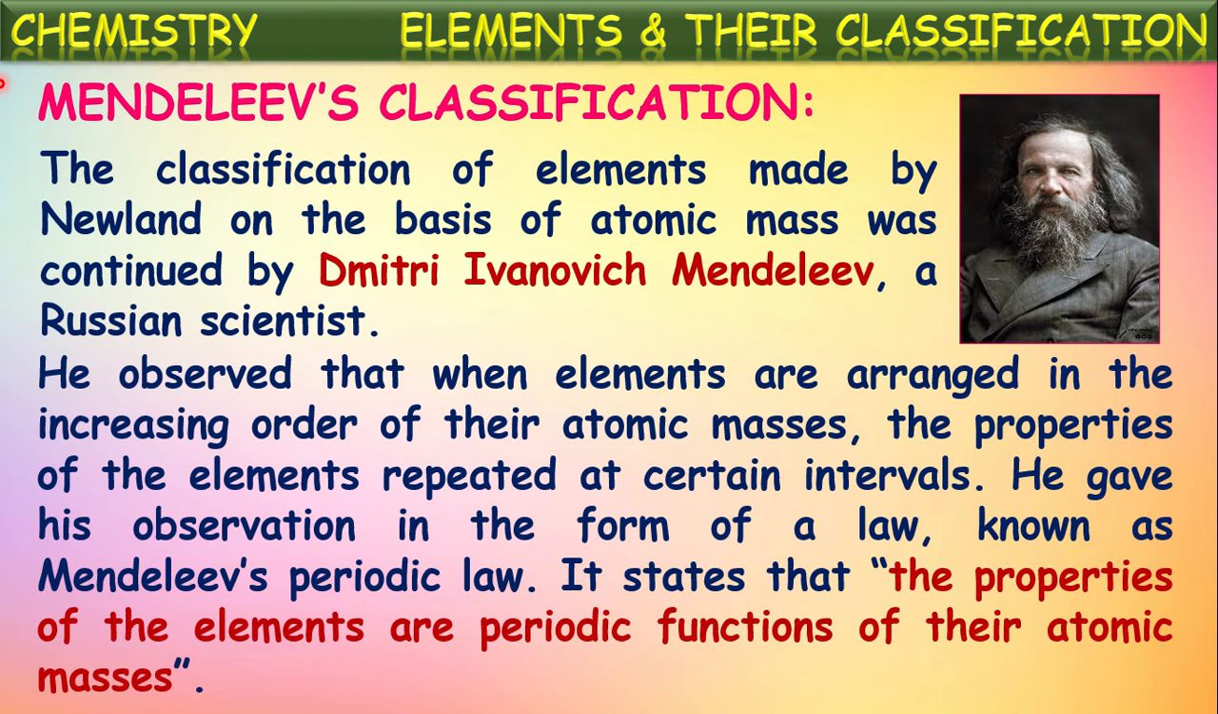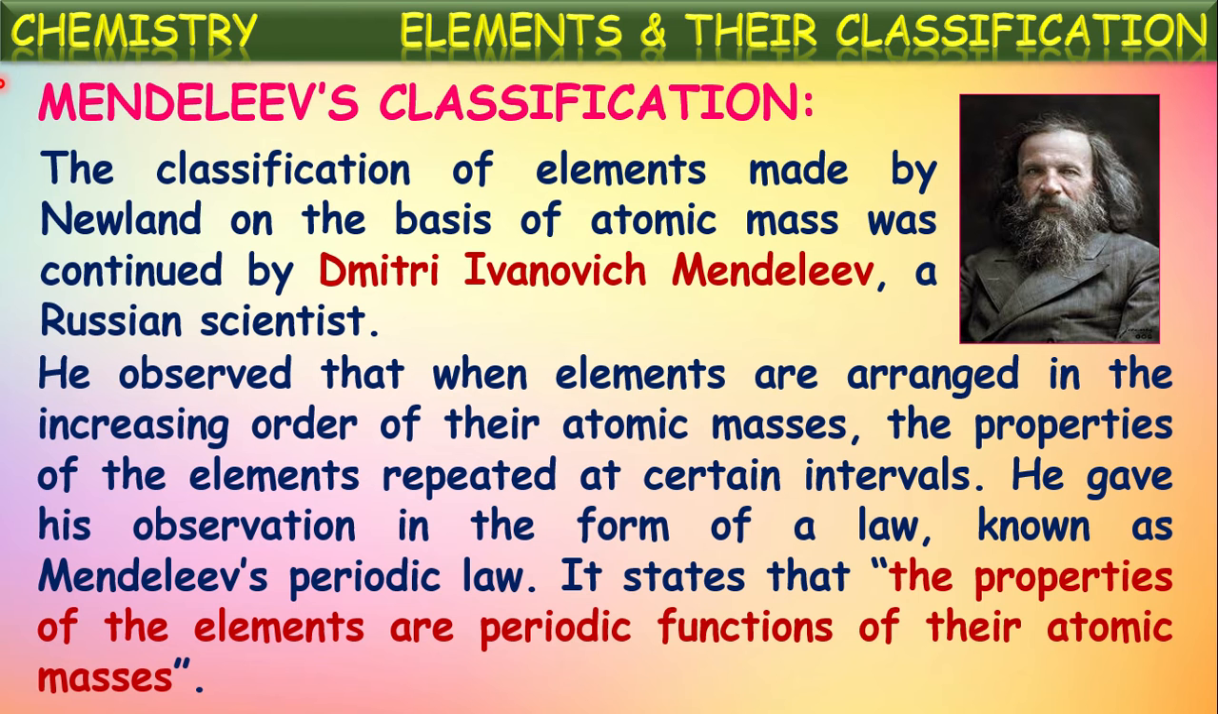He observed that when elements are arranged in the increasing order of their atomic masses, the properties of the elements repeated at certain intervals. That means the properties of one element are being repeated by some other element when the elements are written in the increasing order of their atomic weights. He gave his observation in the form of a law known as Mendeleev's Periodic Law.